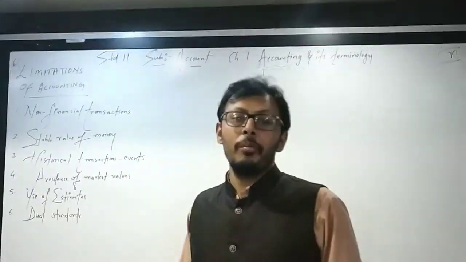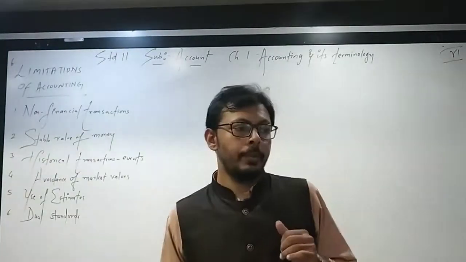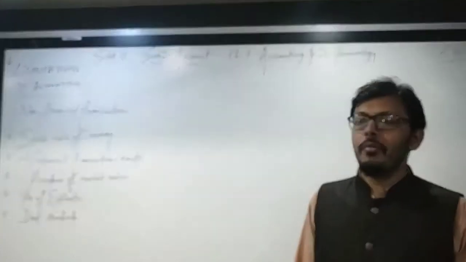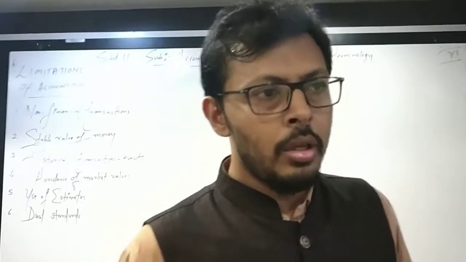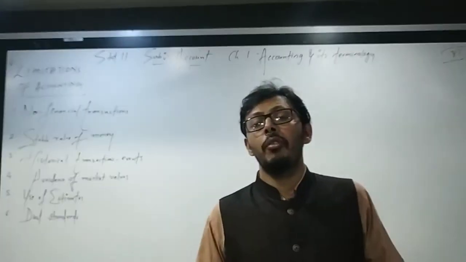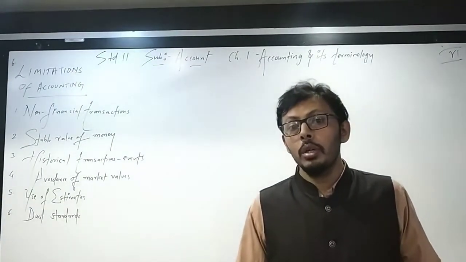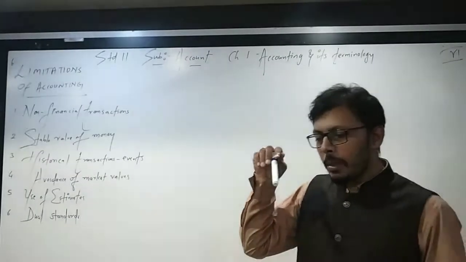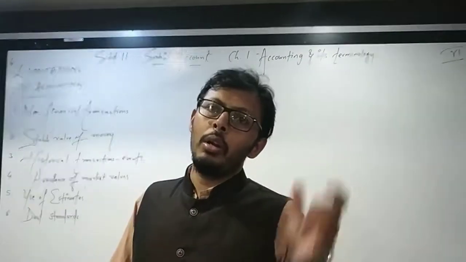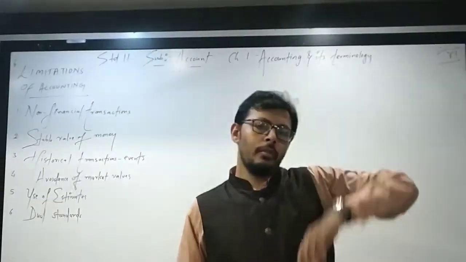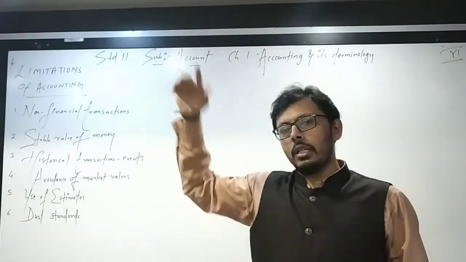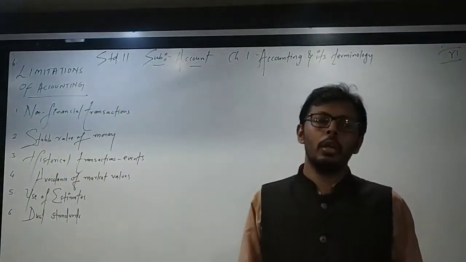Stable value of money. Stable, fixed value of money. Supposedly 5 years back, I purchased furniture worth rupees 5 lakhs. After 5 years, I need to replace the furniture. But as per books of accounts, we think that the value of money is stable. Before 5 years, the furniture value is 5 lakh. So after 5 years also, we will think the furniture value is 5 lakh itself. But it is not correct.